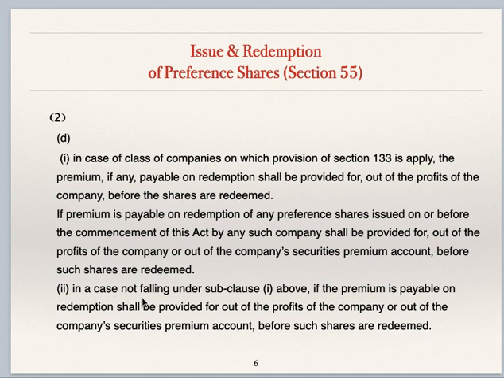Subclause 2. In case not falling under subclause 1, if premium is payable on redemption, it shall be provided for out of profits of the company or out of company's securities premium account before such shares are redeemed. So in short, as per subclause 1 and 2, premium on redemption of preference shares should be provided before shares are redeemed, and this is to be provided either out of securities premium or out of profits of the company.